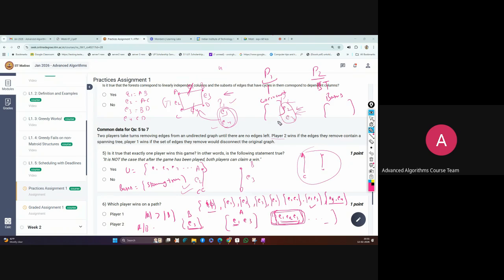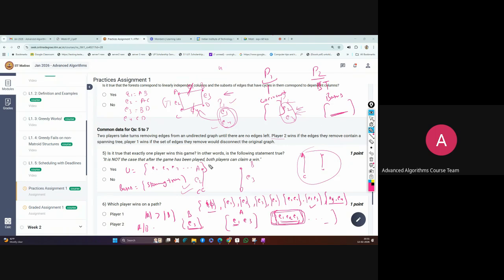But the matroid theorem says definitely some intersection will be there. Because of that, both cannot win. If P2 gets the basis, like a spanning tree, at the same time P1 cannot get the co-circuit to make the graph disconnected, because both are disjoint edge sets and there is no intersection.